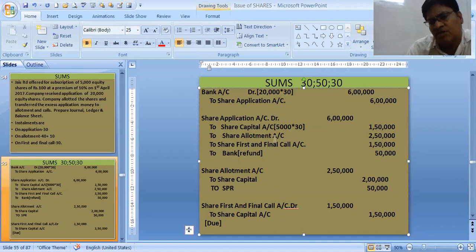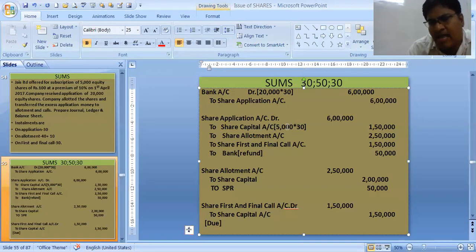Now see, share capital: we have 5,000 shares only to capitalize, because the company has only issued 5,000 shares. The company wants only 5,000 shares and will allot only 5,000 shares. So the company has allotted those 5,000 shares and only that money has been transferred to the capital.